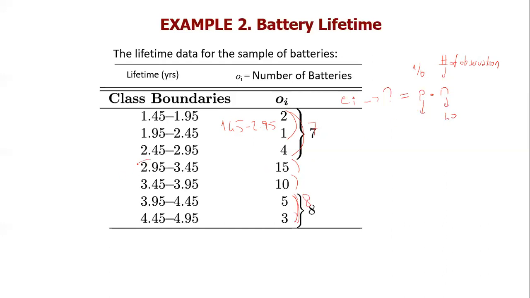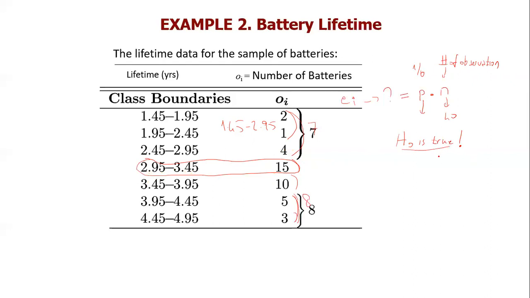The probability that the lifetime of a car battery is between 2.95 and 3.45. This is the probability that I need. So how to find this probability? We assume that H0 is true. Remember, that is how we do hypothesis testing.